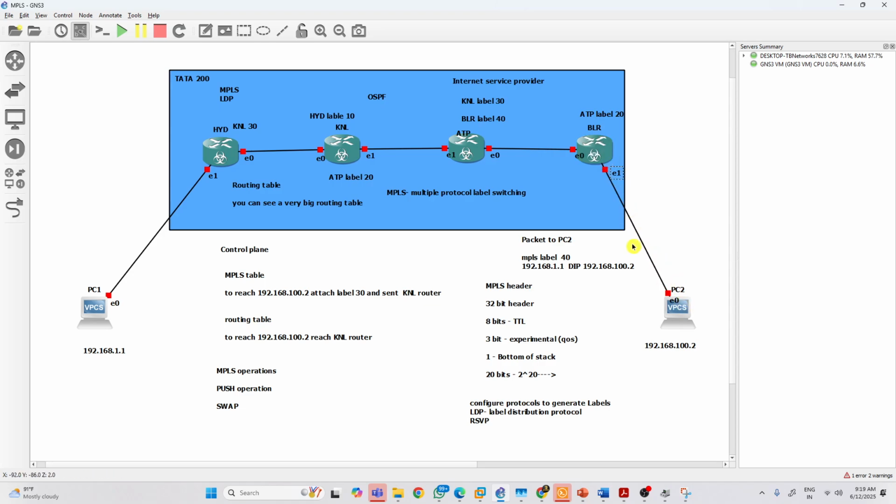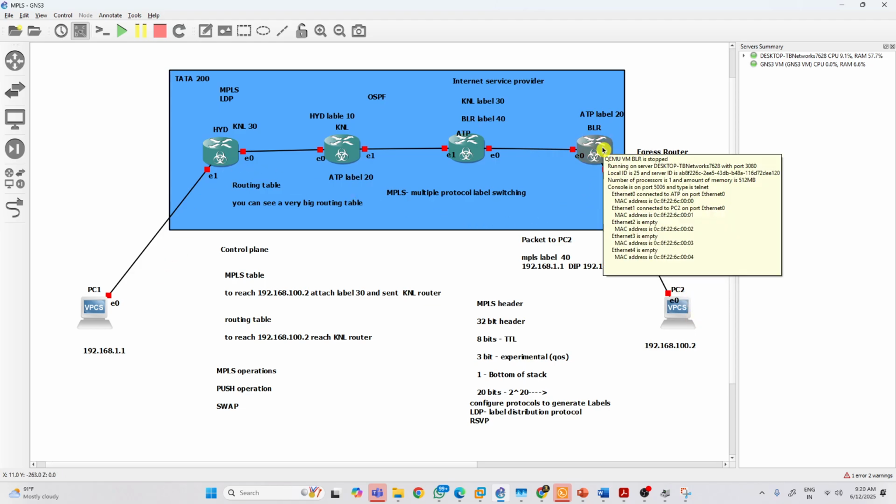Now there is no MPLS router right here. Understand? Is there any MPLS router here? This is the last router. So that's why we call it an egress router. So in MPLS, remember one thing, the direction is very important. In this direction, the egress router is this one, because it's the last MPLS router and the packet is egressing here.